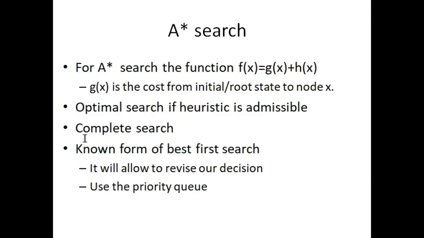A star search is a complete search. This is a well-known form of best first search. A star search will also allow us to revise our decisions, as the best first search allows us. In the same way, in A star search we will use the priority queue.